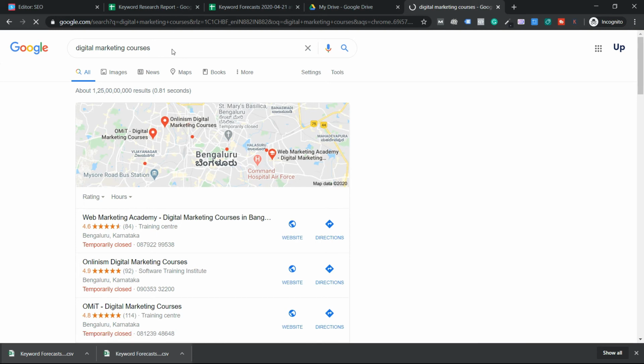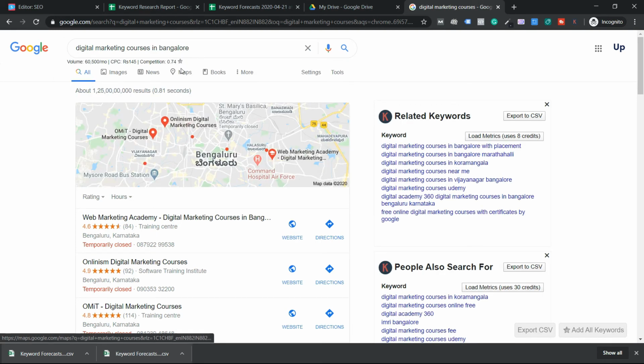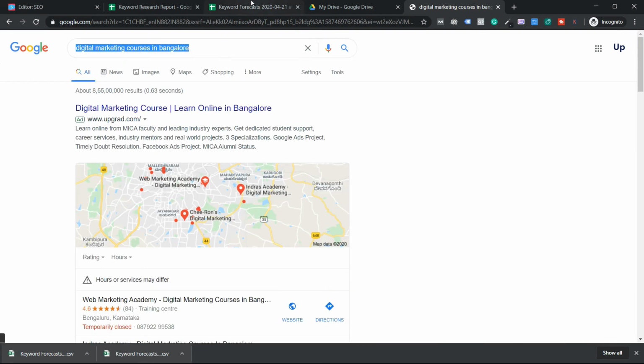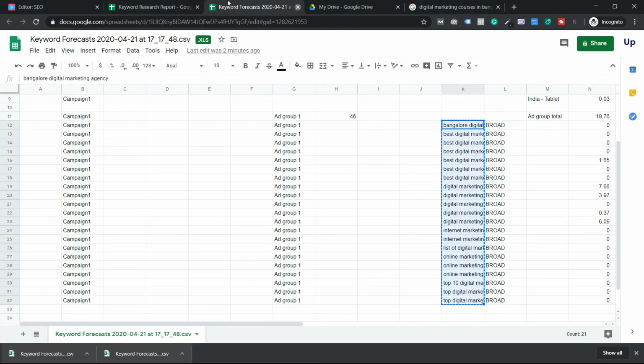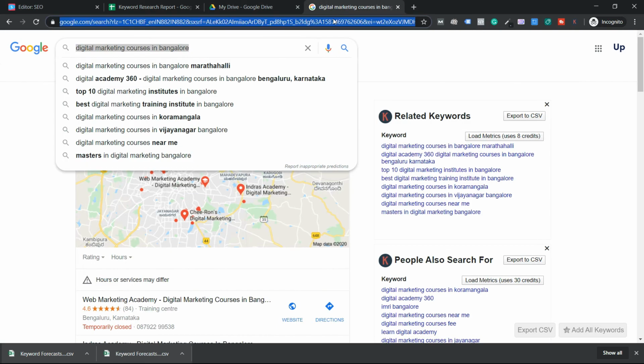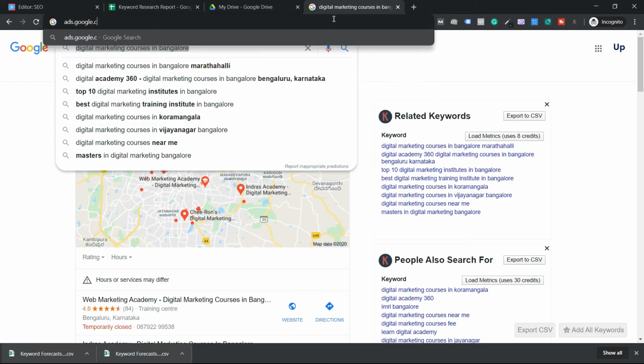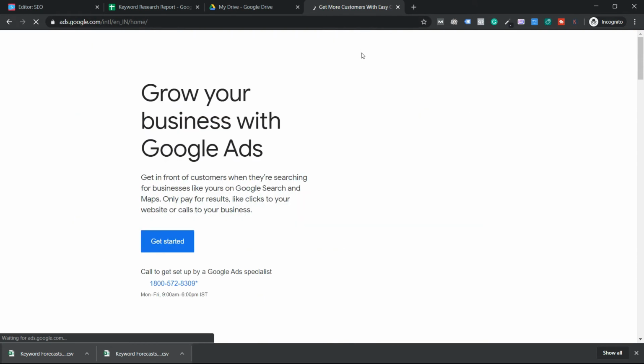Click into the box, give space. Any suggestions you get, select it, copy it, go back here. This you can close. I'll just go back to this list and paste it here. And afterwards, guys, again, step number 1, I think I just closed it. Go to ads.google.com. You know the steps, guys.